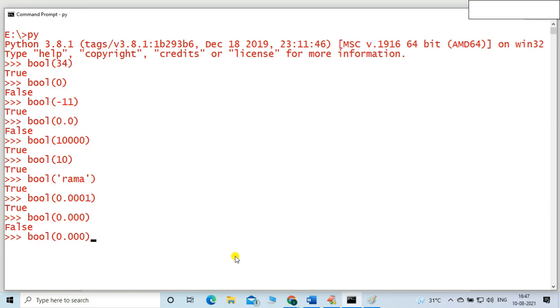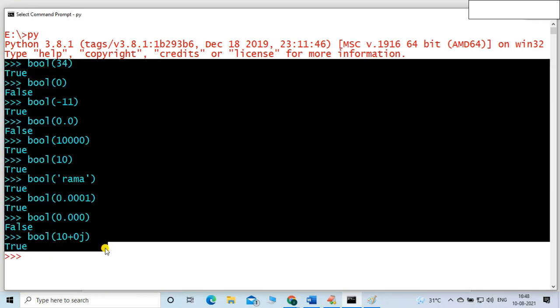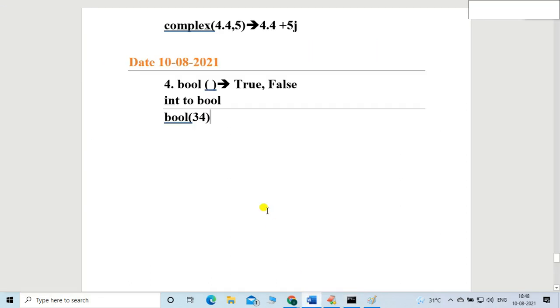You can mention any complex value also, friends. Let me mention 10 plus 0j. What will be the answer? True will be the answer. It expects other than 0. If the value is 0, then the result will be false. Otherwise, in all possible cases, the result is always true, friends. Very simple function. Let me copy paste this example so that you can easily practice.